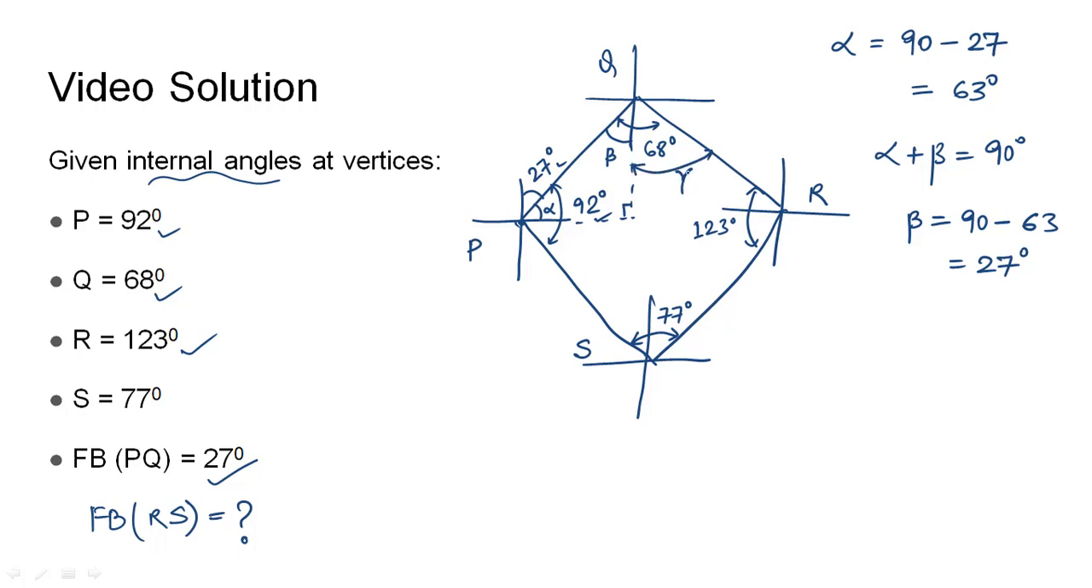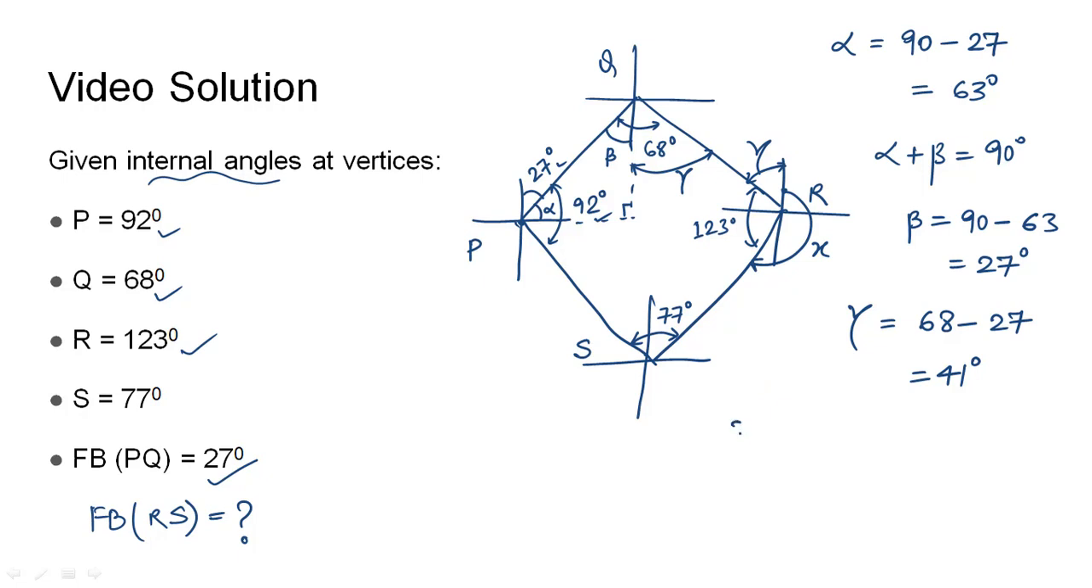Now the remaining portion of this traverse angle, let us call it gamma. So gamma would be 68 minus 27, which would be 41 degrees. Now we know gamma, so by the property of alternate interior angles we can call this angle as gamma. So the forebearing of RS will be measured from the north axis up to the line RS. So let us call this angle, what we need to find, as X.